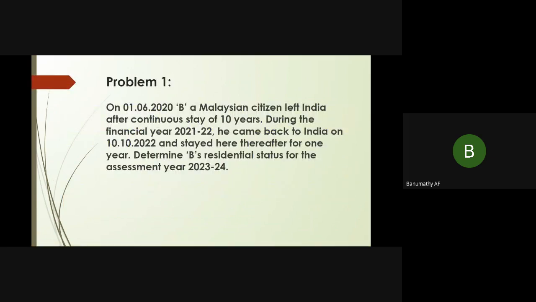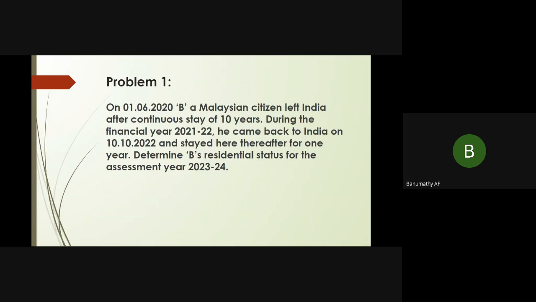See, now we will understand this with an example problem. The first problem is: on 1st June 2020, B, a Malaysian citizen, left India after a continuous stay of 10 years.